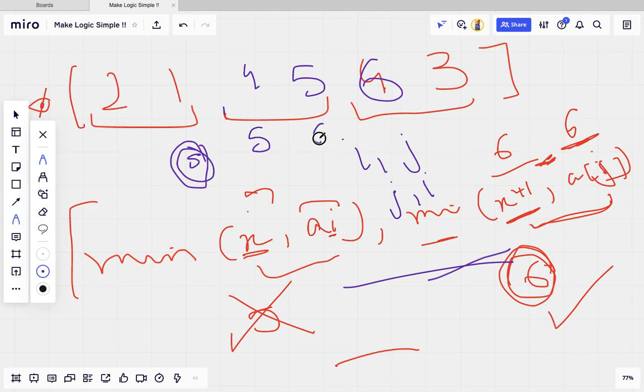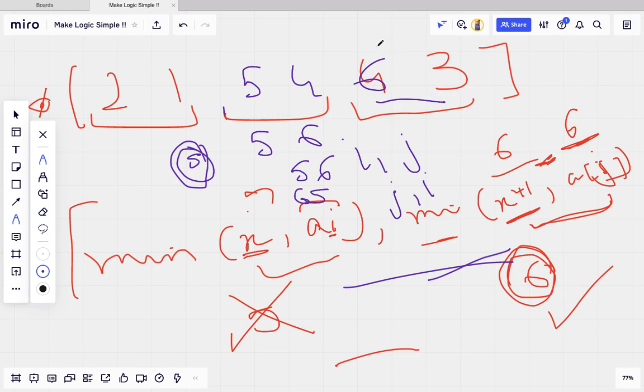Like 5 comma 6, here the minimum is 4, here the minimum is 5, it will not get it. If it should be 5 comma 4, then it should be handled. I am handling like if we are getting 5 6 and 6 5, or something like 6 3 and 6 5, or 3 5 3 6, something like that.